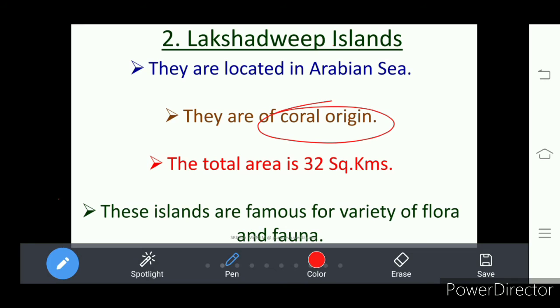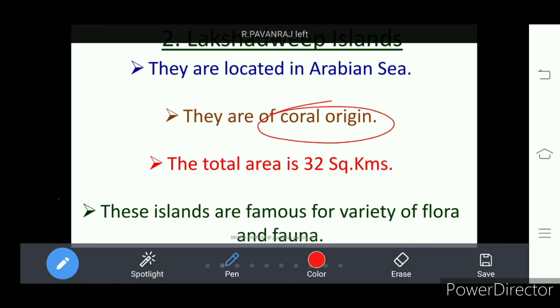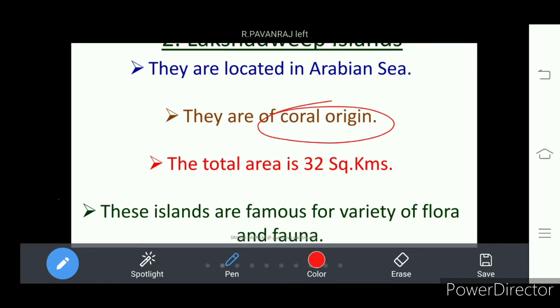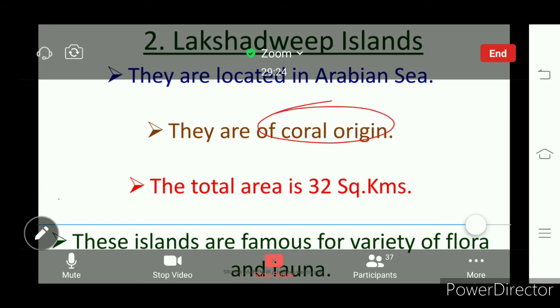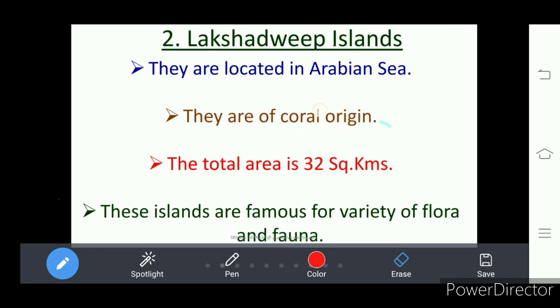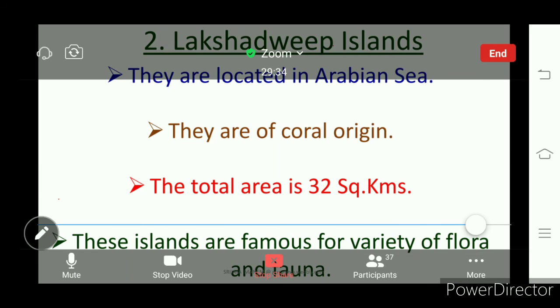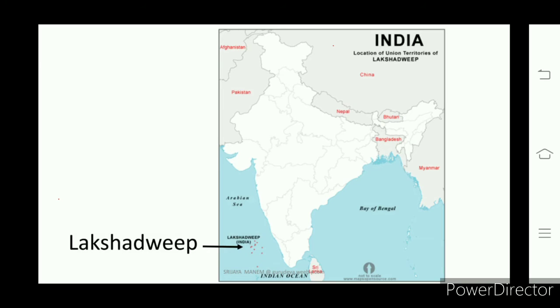Reef, in the sense of a chain. They too extend in the Arabian Sea in a range. These are formed by the skeletons of sea organisms, sea animals, so it is called coral origin. Here we find a variety of flora and fauna, that means different kinds of animals and plants in the Lakshadweep group of islands.